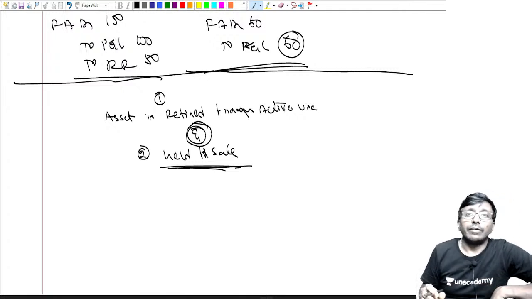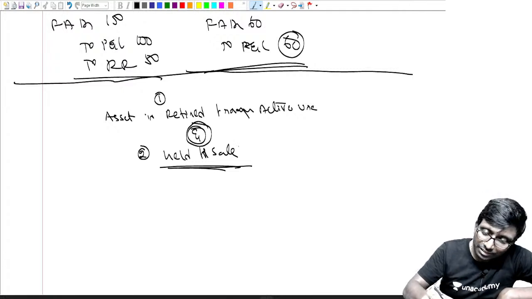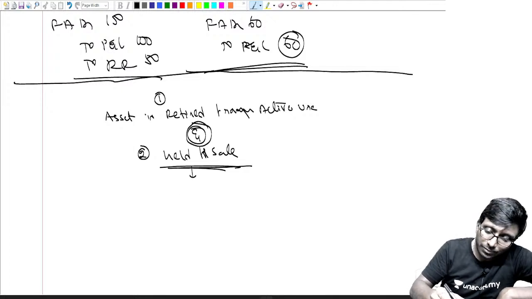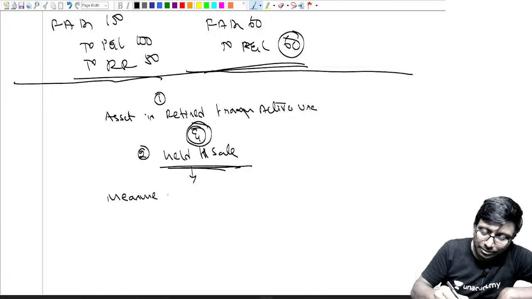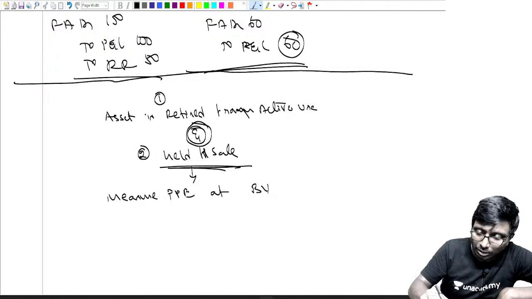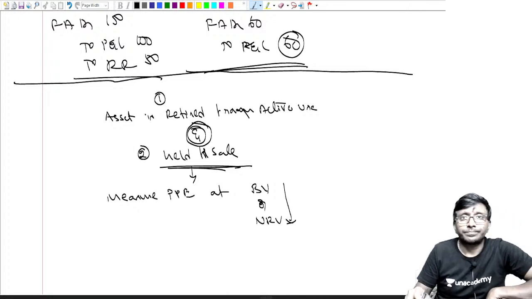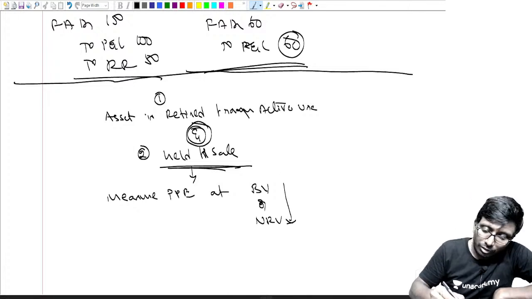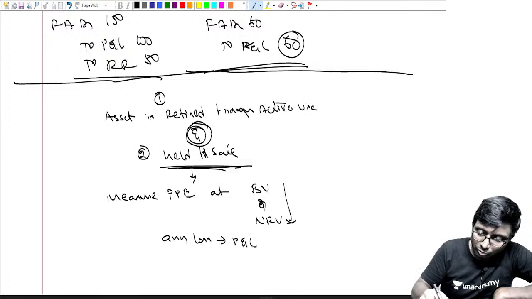When both the conditions are satisfied, measure the PPE at book value or NRV, whichever is lower. If there is any loss, transfer it to P&L.